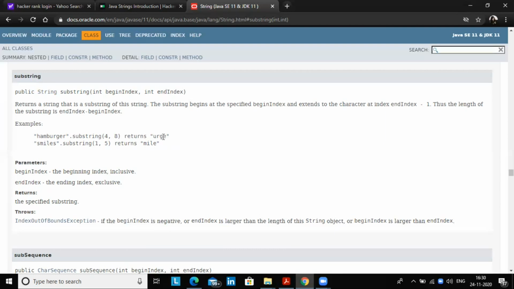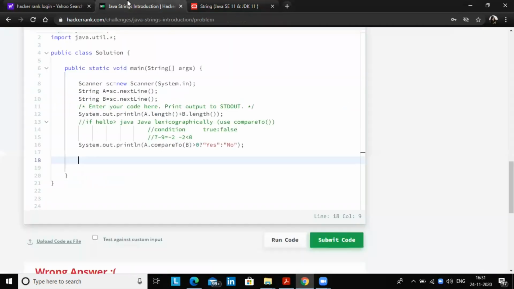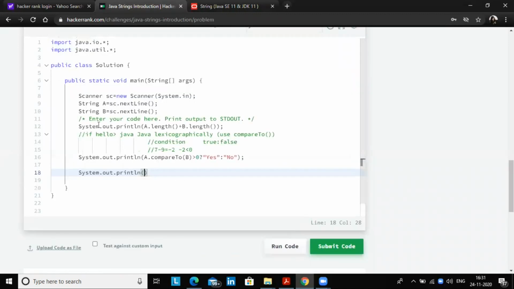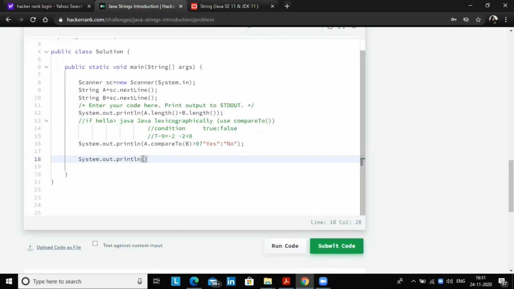You are getting the output urge because the length is end index minus begin index, so 8 minus 4, which is equal to 4. If you count from 4, 5, 6, 7, it ends at E. So you can use this in this example. What they ask is hello Java, this type of output in one line, and the first character should be capital.